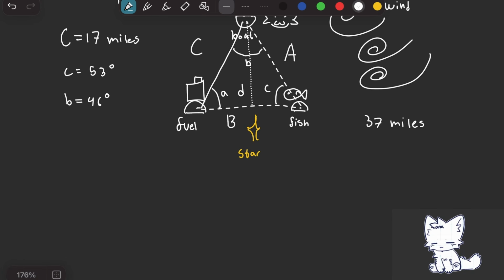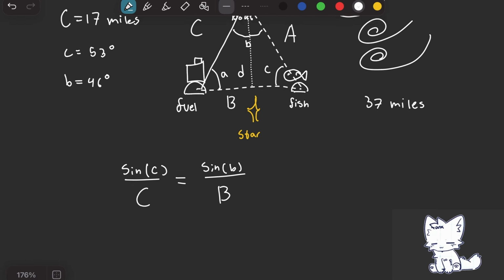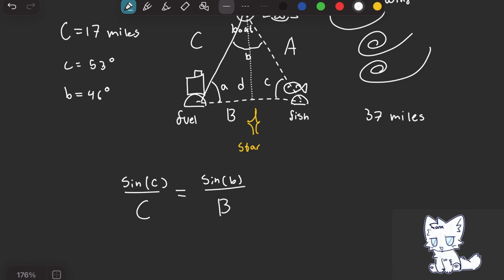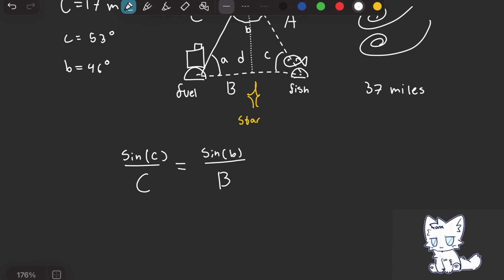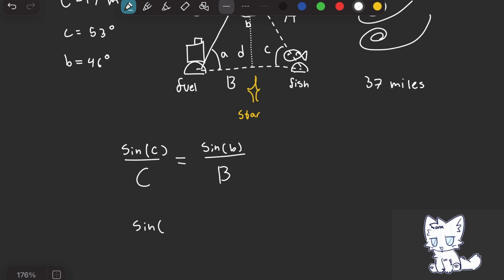Alright, so because we know that the law of sines says that sine of C over side length C is equal to sine of B over B, we can find side length B. So let's just plug in the angle C and the side length C and see what we get. Sine of 53 over 17.